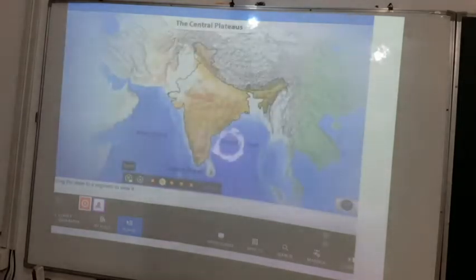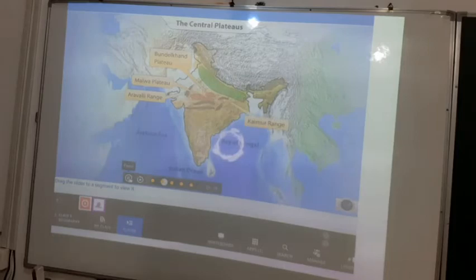Okay. The central plateau comprises the Malwa plateau and the Bundelkhand plateau. It stretches from the Aravalli range in the west to the Kaimur and Maikal ranges in the east. It is bound by the Vindhya and the Satpura ranges in its south and the northern plains to its north.